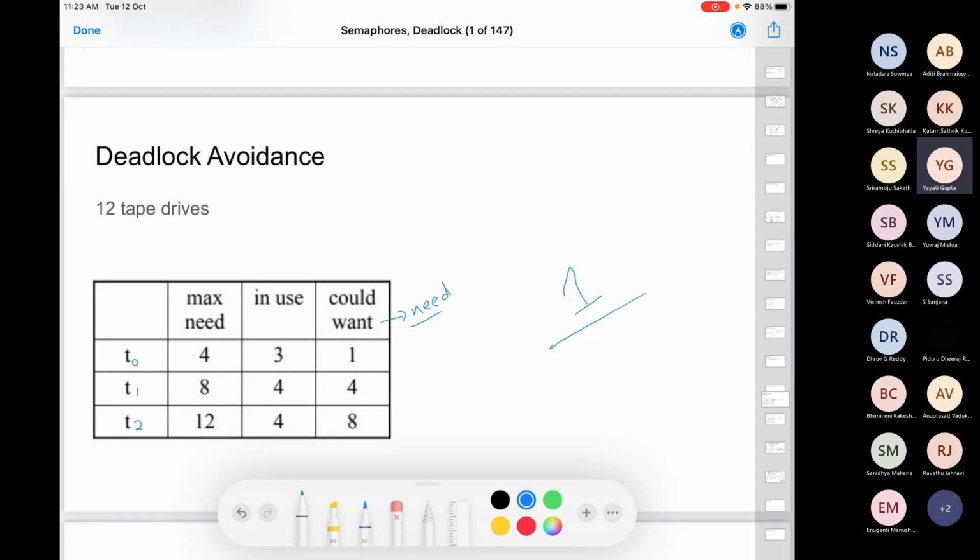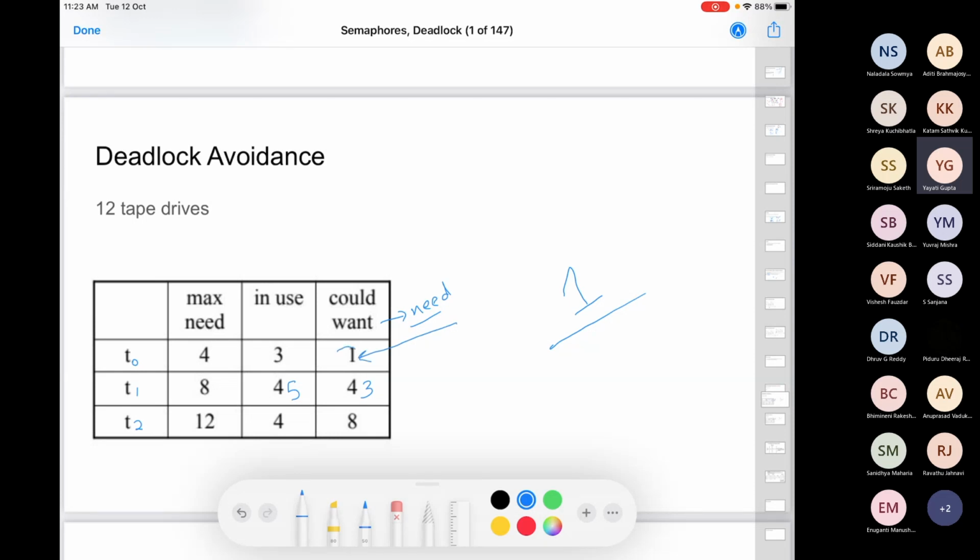To whom should we give it? T0, because if we give it to T1, there's a possibility that a deadlock will happen. If we give it to T1, it is going to start using 5. It still needs 3 and cannot finish its execution with 1 tape drive. Similarly, T2 cannot do it with 1. So we are going to give it to T0.